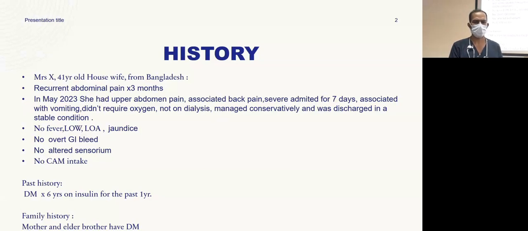She did not require oxygen or any dialysis support. She was managed conservatively and discharged in a stable condition. Post that, she had a similar episode after 1 month, and in between, there was no fever, no loss of weight, loss of hair, jaundice, no altered sensorium, no alternative medicine intake. She has prior comorbidities of diabetes for the past 6 years, on insulin for the past 1 year.